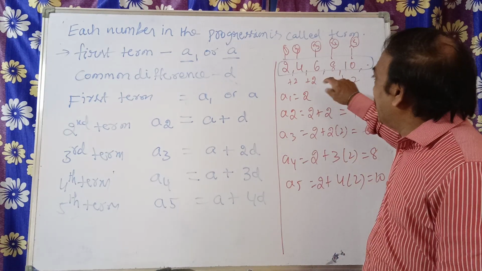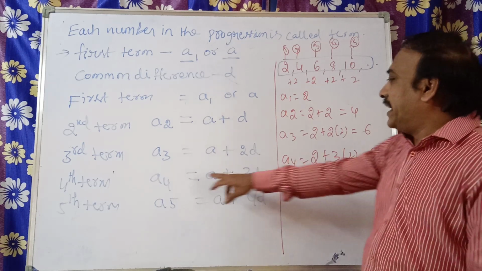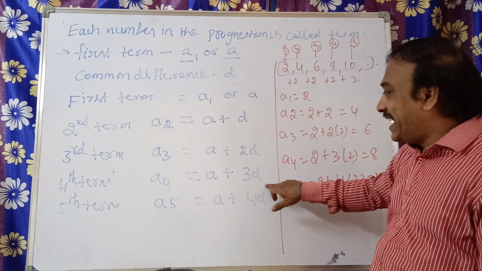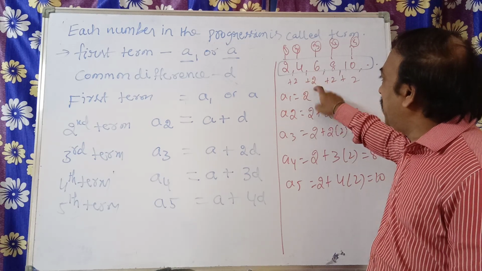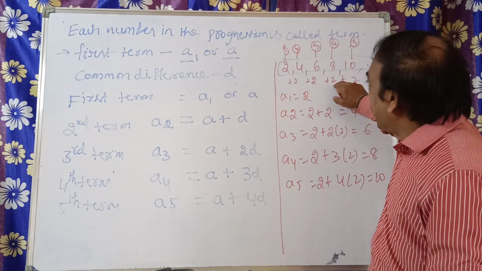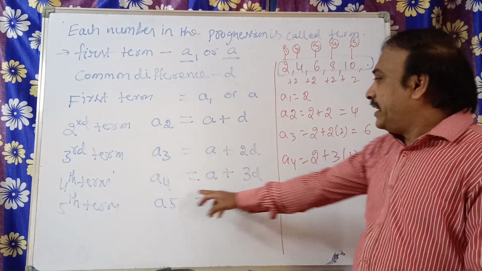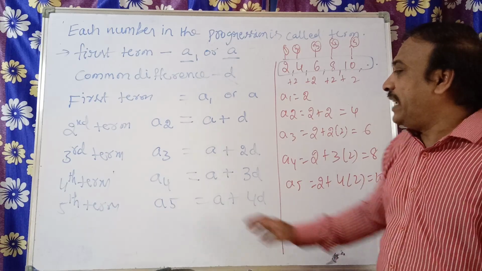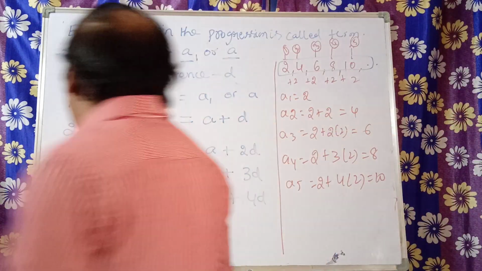Next, to get the fourth term, A4 is equal to A plus 3D. We are adding 3 times the common difference: plus 2, plus 2, plus 2. Like this, 3 times we added to get the fourth term. That is the reason A4 is equal to A plus 3D. Then A5 is equal to A plus 4D, and so on.